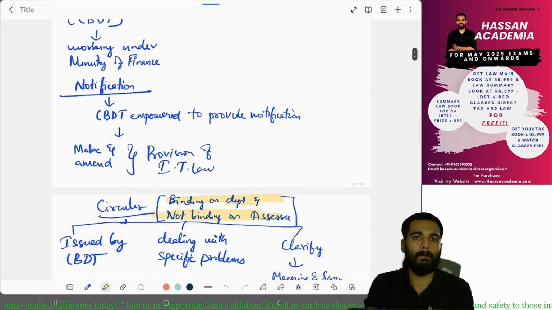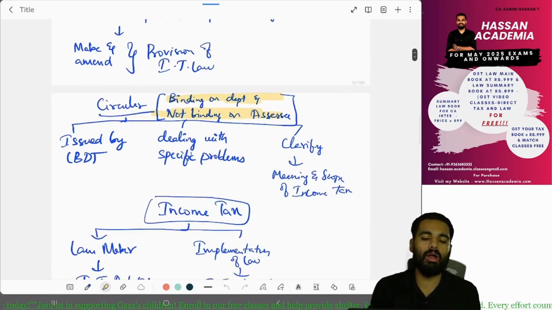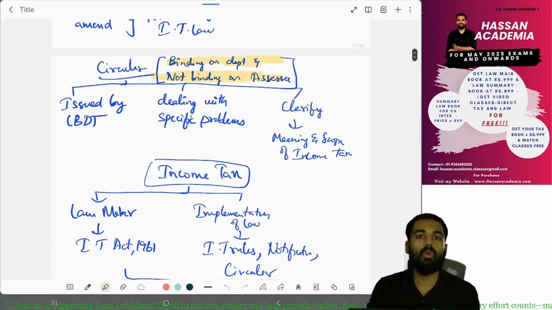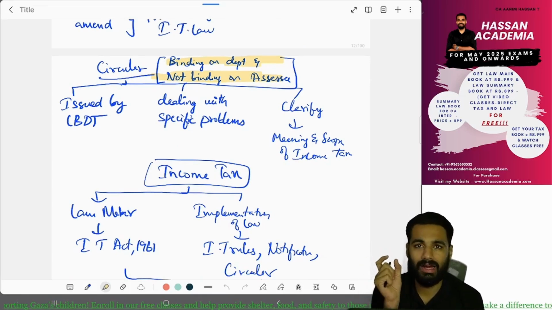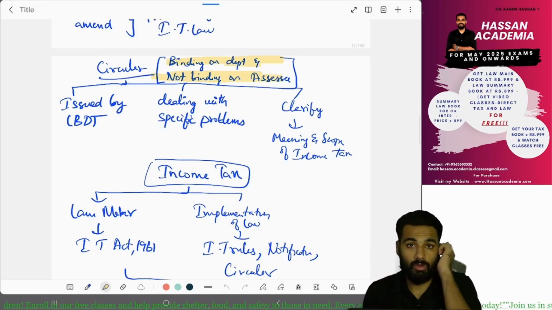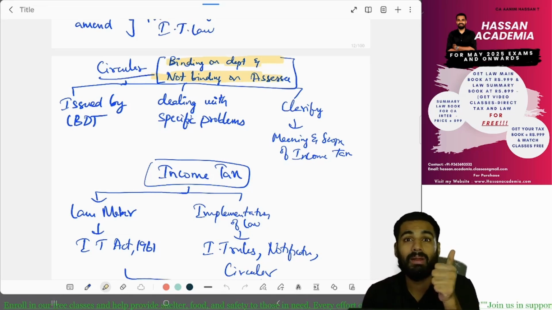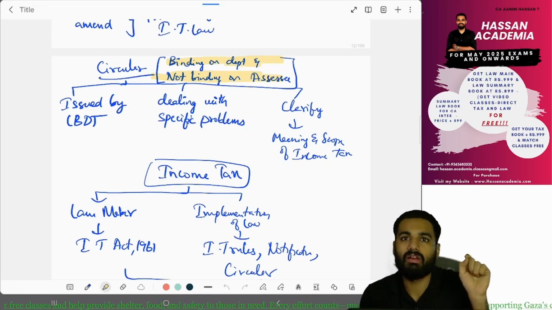And what is a notification? If you want to amend or make any changes in the income tax law, with regard to notification, CBDT has the power to do it. And what is a circular? If in regard to a specific provision there is some doubt about the meaning and scope of a particular statement or word, then for a very good clarification for the income tax department, a circular is released.